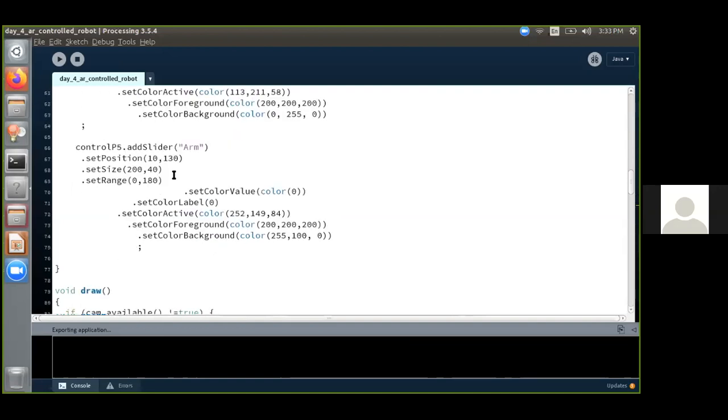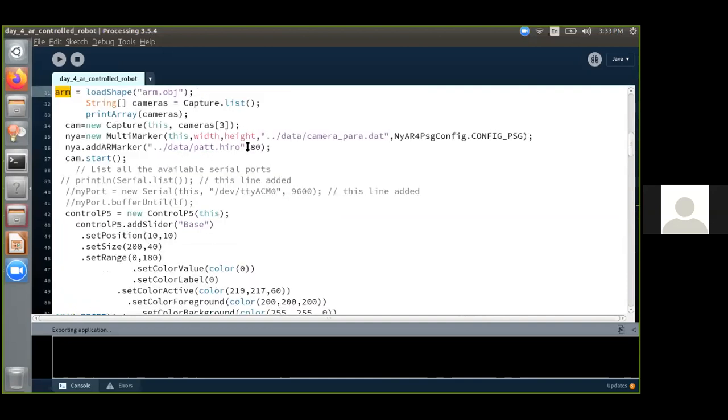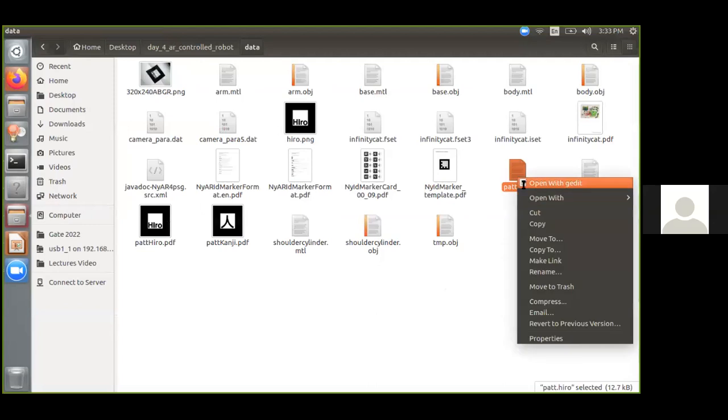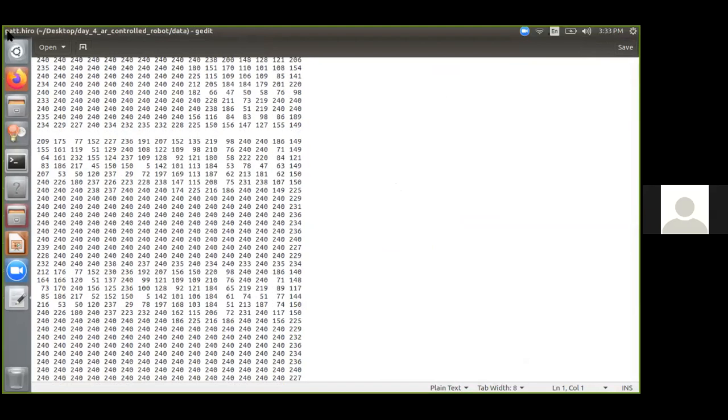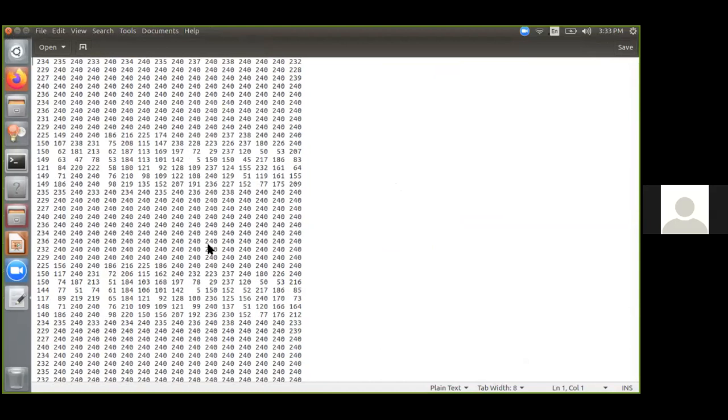So then we are coming to, if you want to see the pattern of the hero, there is a file called patt.hero. So you can open it and see. So these are the values, it will be ranging from 0 to 255. So these values denote the presence of the black dot in the pixel. This will be used to detect the hero marker in the program.